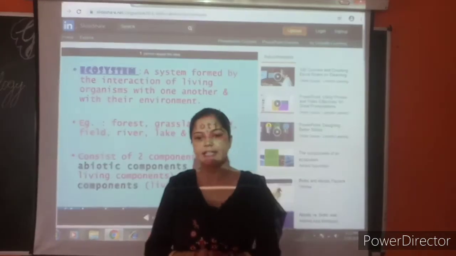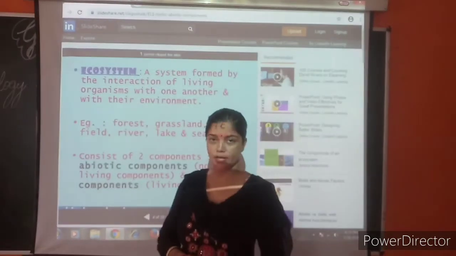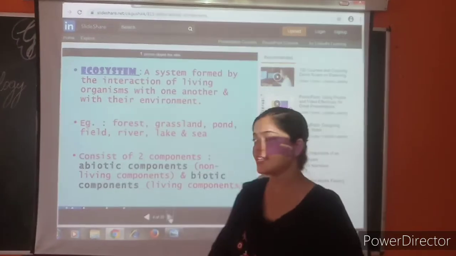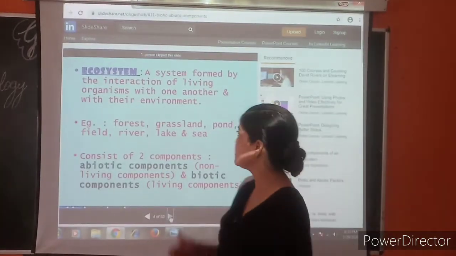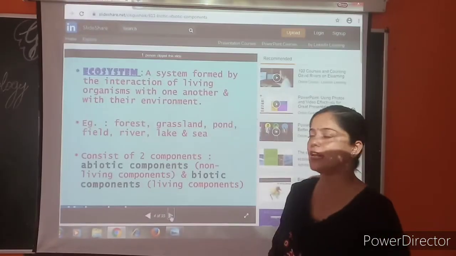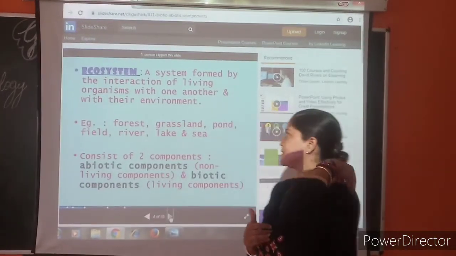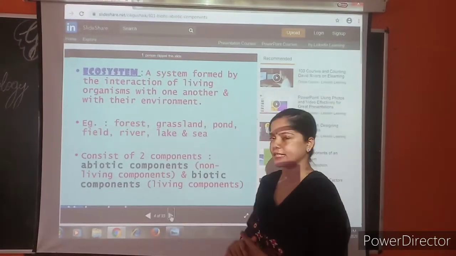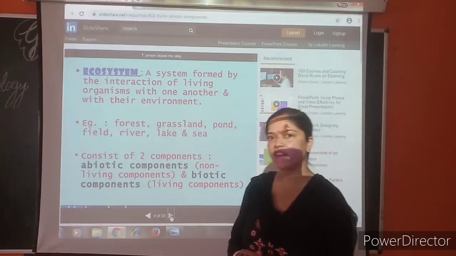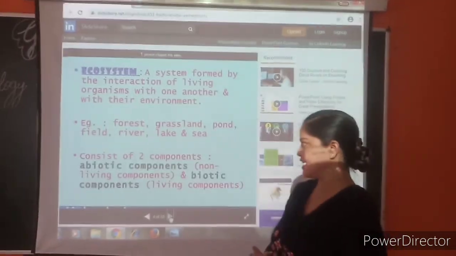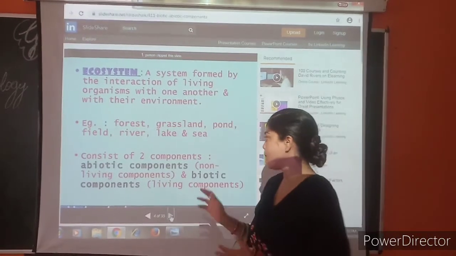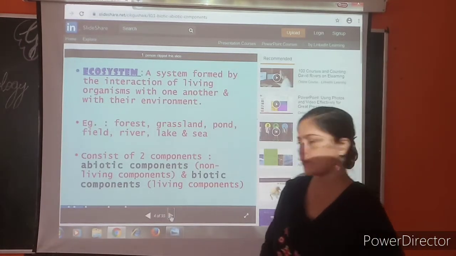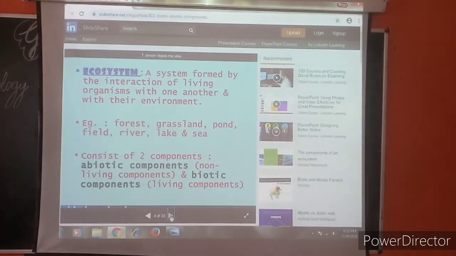Before coming to the topic interaction between biotic and abiotic components, let us have a quick review of the things which we have studied earlier. Ecosystem. What is an ecosystem? A system formed by the interaction of living organisms with one another and with their environment is called an ecosystem. Examples are forest, grassland, pond, field, river, lake and sea. It consists of two components: abiotic components, that are non-living components, and biotic components, that are living components.